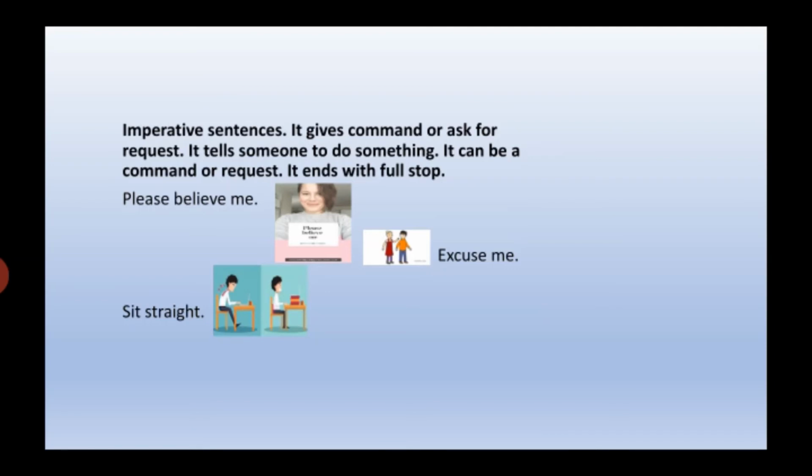Okay, look at another example. Excuse me. Here also there is no subject, so that is imperative sentence. Sit straight. Again, there is no subject, so this is an imperative sentence.